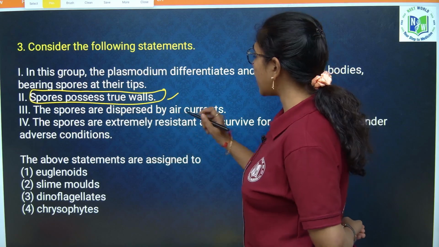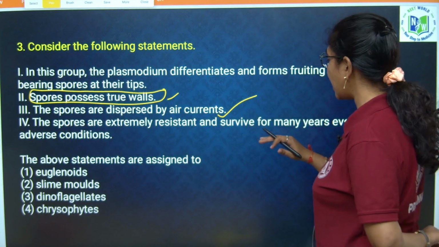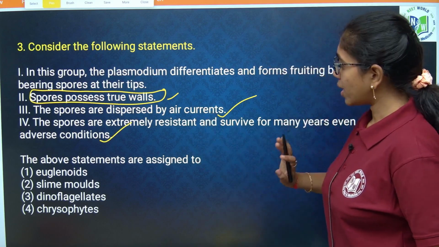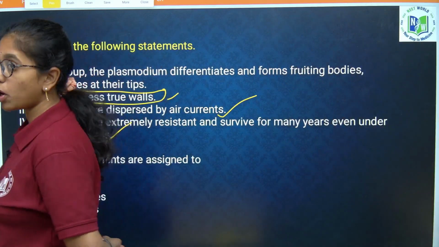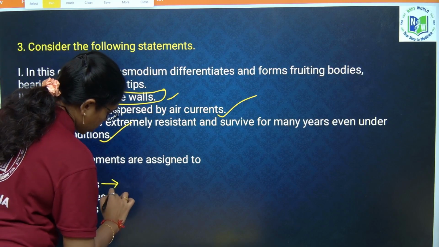Next, the spores are dispersed by air currents, correct. Spores are extremely resistant and survive for many years in adverse conditions, true. So yes, all these statements belong to slime molds, which are fungi-like protists.